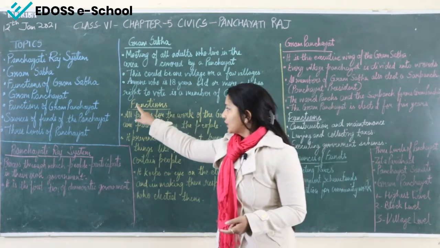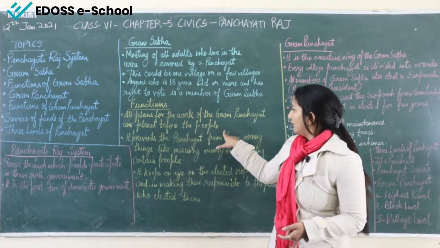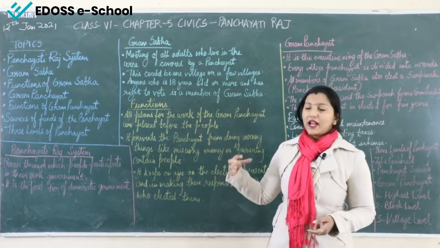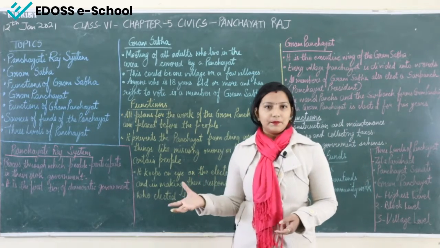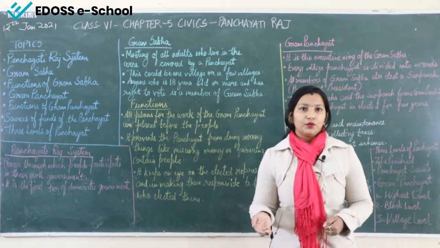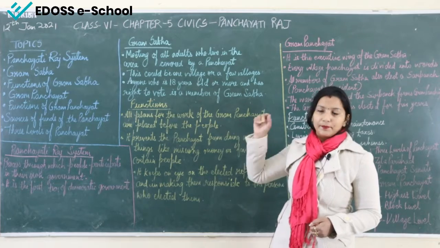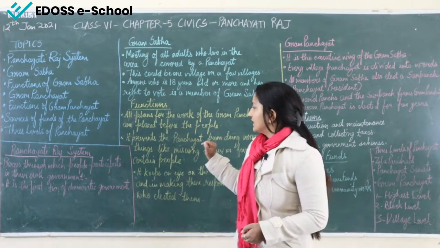So, this is the function of the Gram Sabha, that whatever they are planning for the village, they have to keep in front of the people, so that people can also participate and can give their own opinion about whatever will be done by the Gram Panchayat. So, this is the first function.